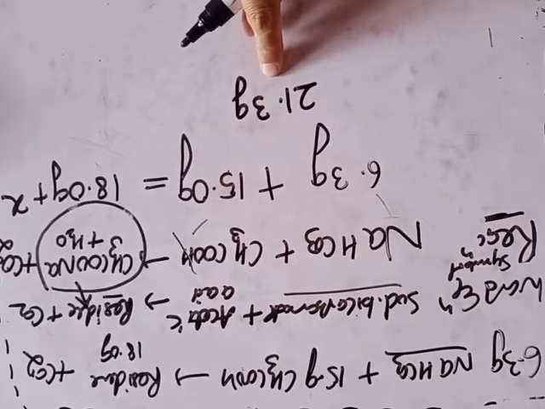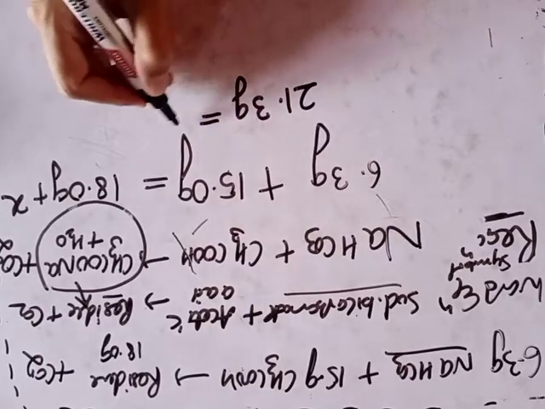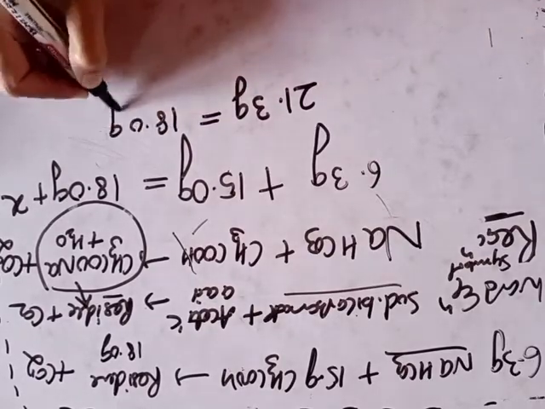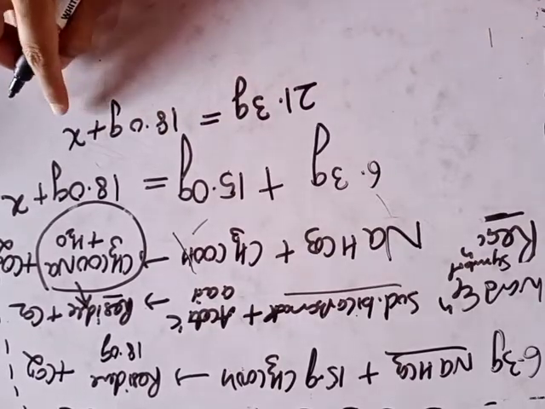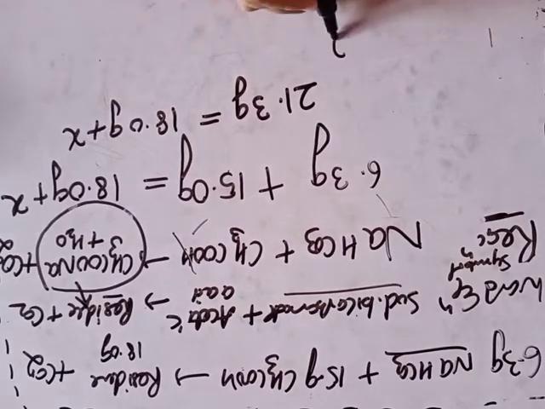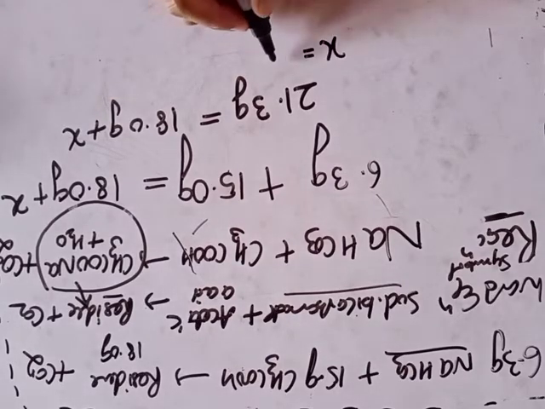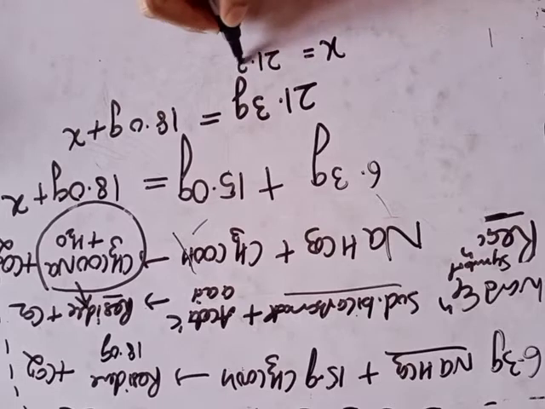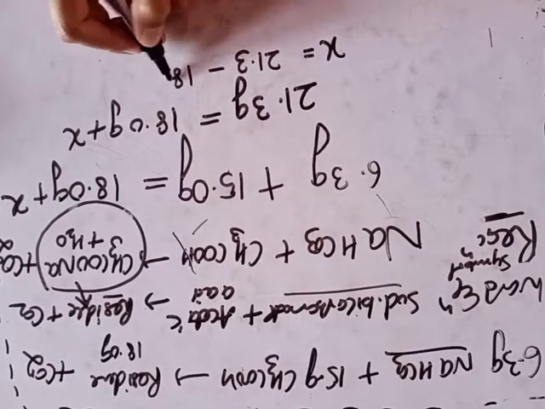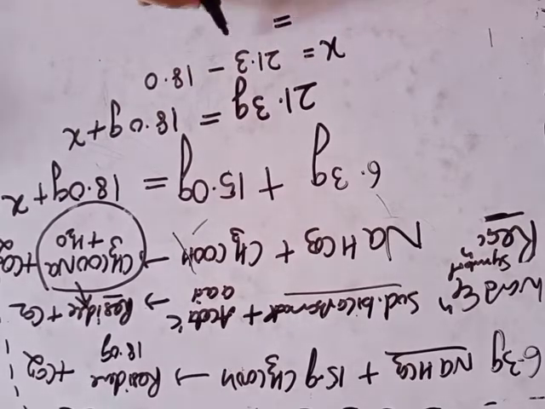It comes out to be 21.3 gram is equal to 18.0 gram plus X. We have to calculate the value of X. Therefore, X comes out to be 21.3 minus 18.0, which is 3.3 gram. Clear? Therefore, in this reaction, the mass of CO2 produced is 3.3 gram.